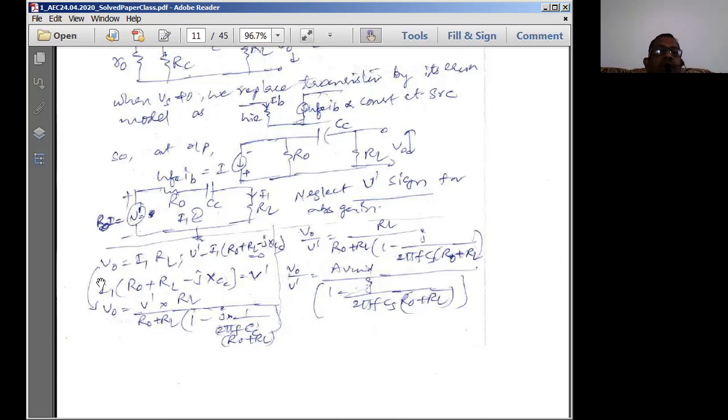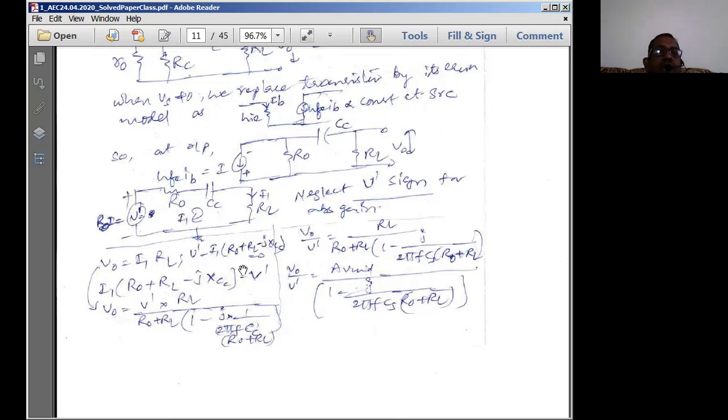Then we have to find the output voltage. So V0 is equal to I1 into RL, the voltage across the load resistance. If you apply KVL to this loop, what I get is V dash minus I1 into R0 plus RL minus j into XCC.